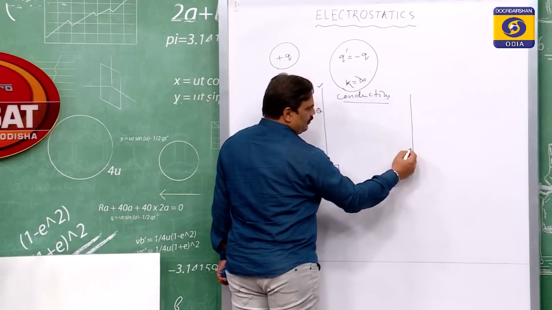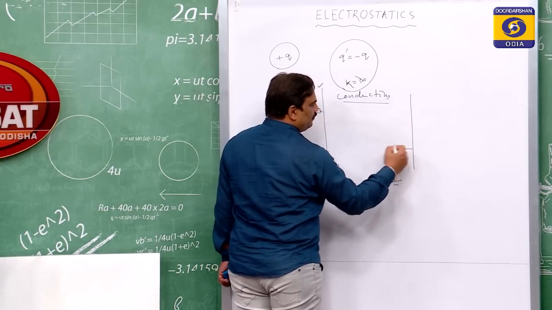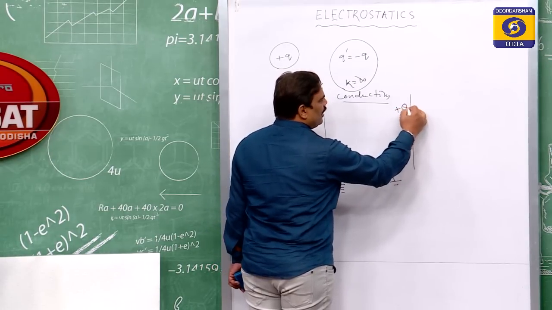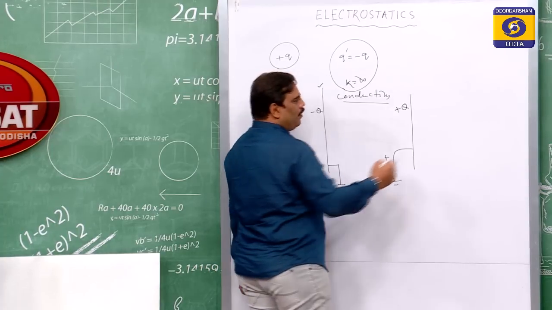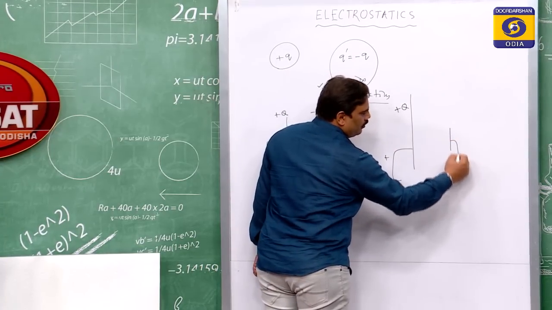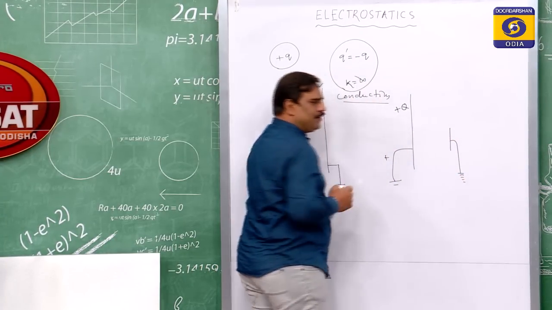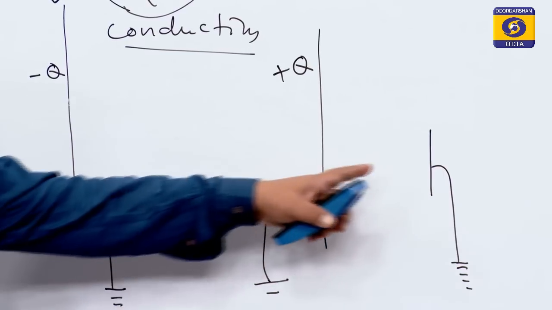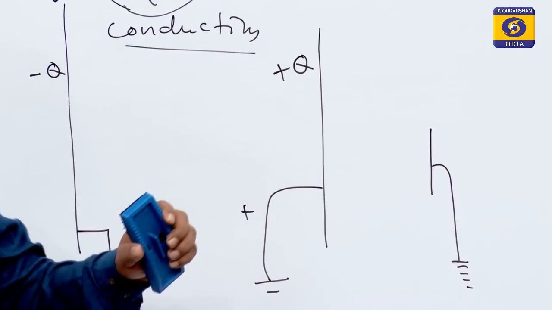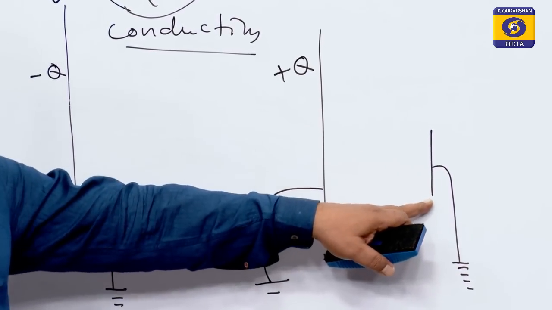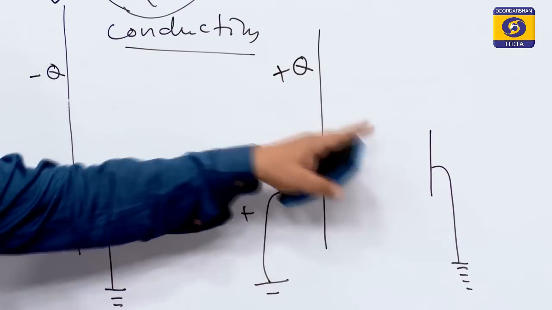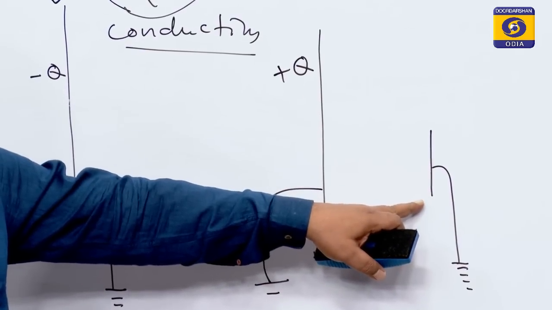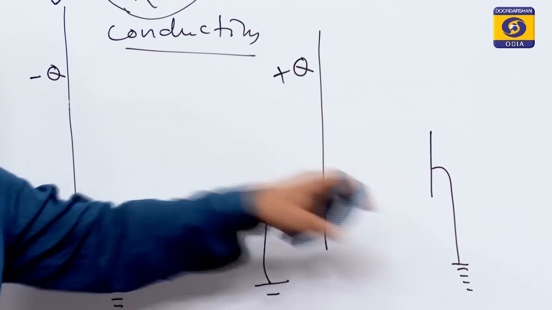If I charge a big plate with a charge plus Q and try to induce charge on a smaller plate, since the capacity of the smaller plate is small, it will be unable to induce plus Q amount of charge on it. It will be something smaller.